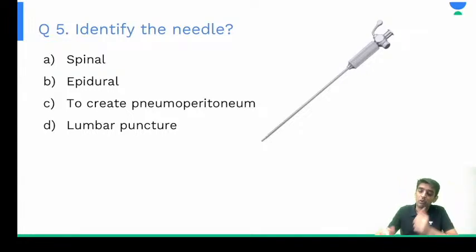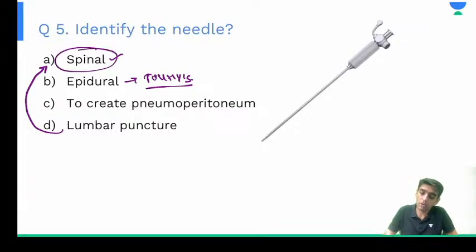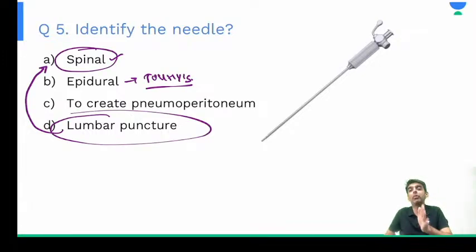Very good. So see, whenever we are discussing the instruments, we have already seen spinal and epidural needles, right? Epidural is also known as your Tuohy needle, right? And what about lumbar puncture? For lumbar puncture, we use this spinal needle itself, right? So if you want, we can rule these options out straight away, right?